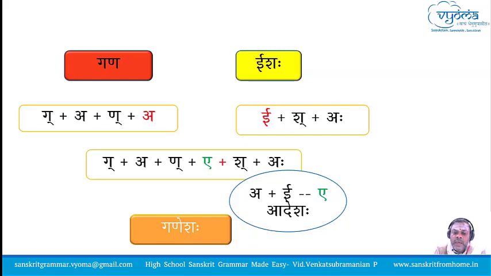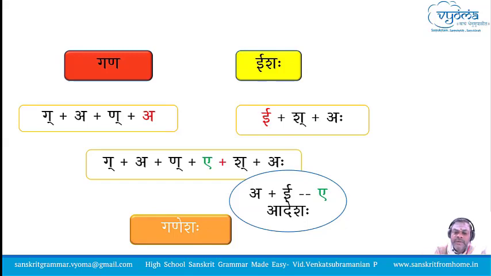And then you have to arrive at the sounds that are combining together. And then see which Sandhi's table matches that combination. And then apply the rule and arrive at the transformation, the modified letter.